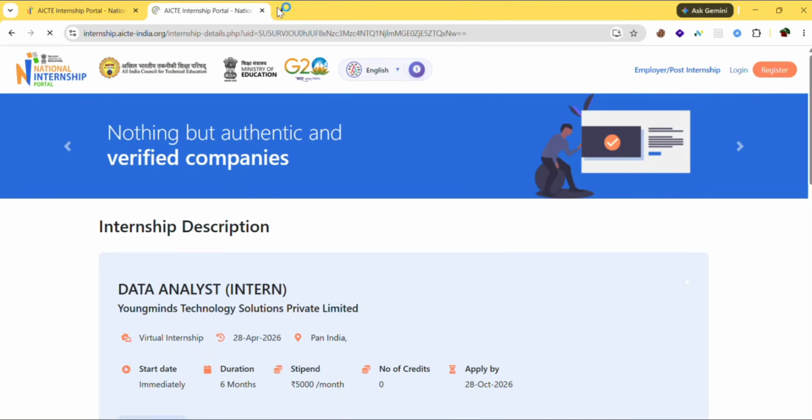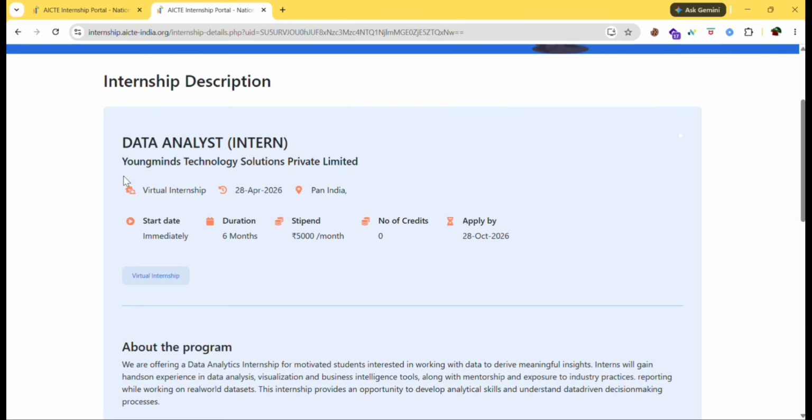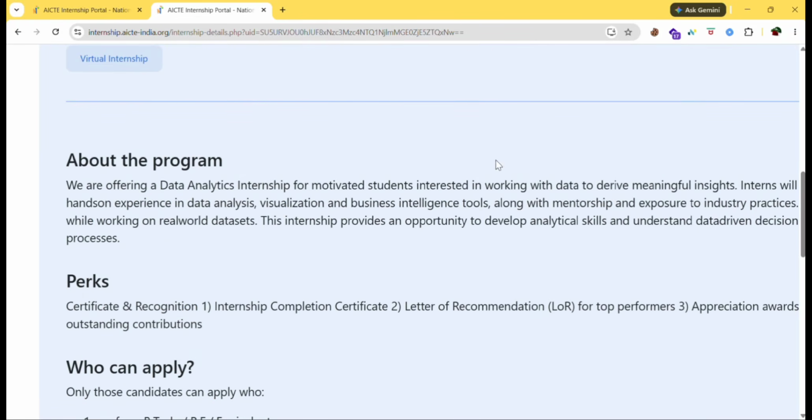Click on view details. So here is the internship details. The internship role is data analyst, Young Minds Technology Solution Private Limited. This is the company name. And before applying for any internship, just check their website if you can, and also the LinkedIn profile, so that if there are some scams, you can know it earlier. Okay. And you can learn about the program here.